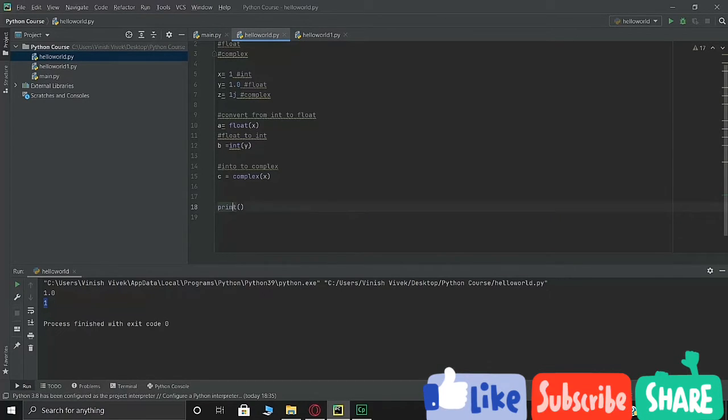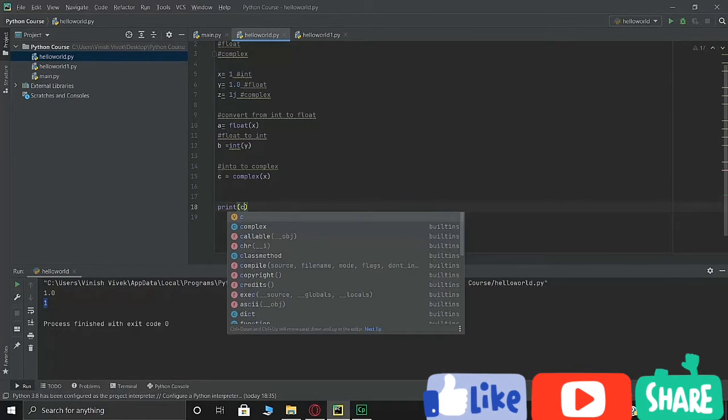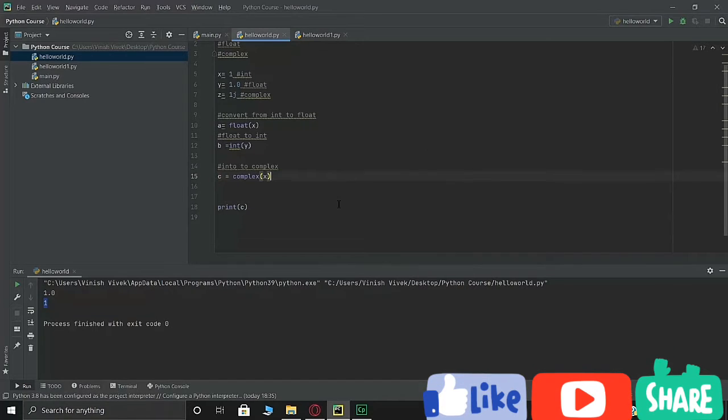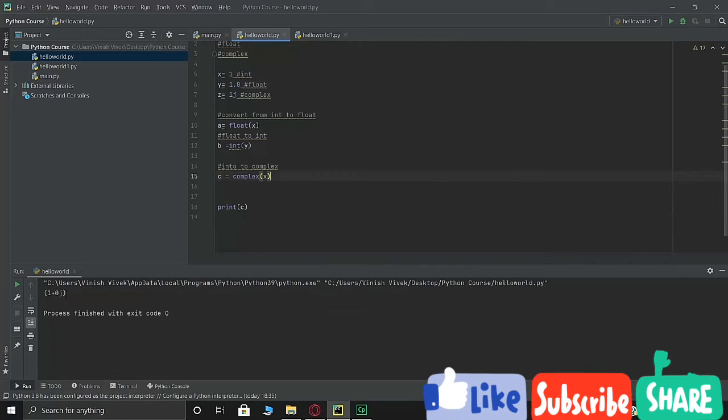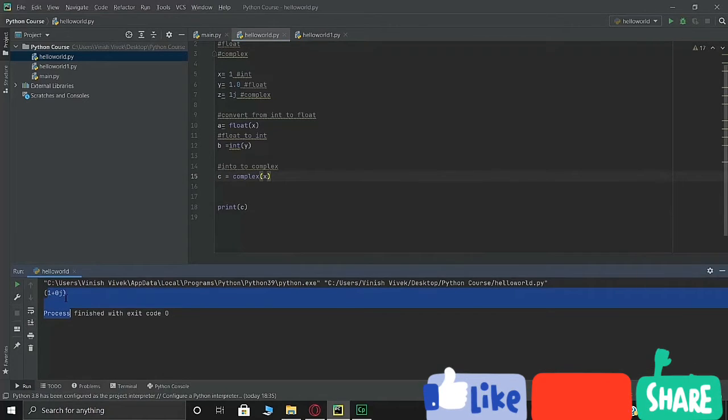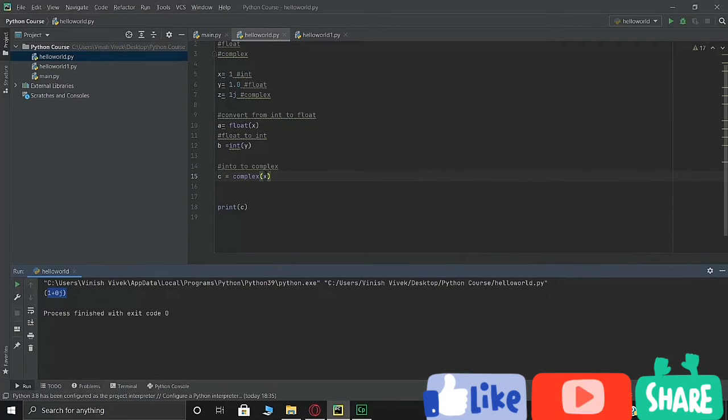And we'll just print c, which is our complex type now. Control Shift F10. As you can see, the value of c is now 1 plus 0j, which is the complex of x. And x over here had the value 1, as you can see, x is an integer with a value 1 in it, and c converted it. Alright, so that is how you convert a certain number.